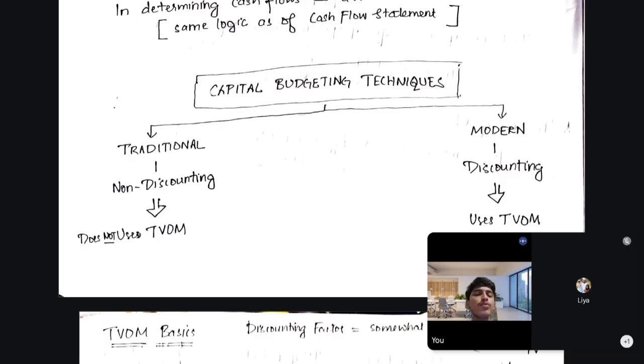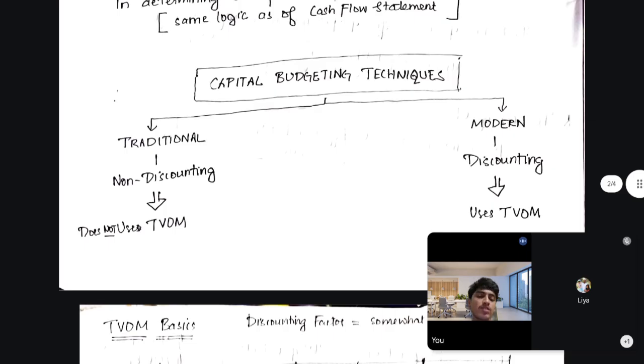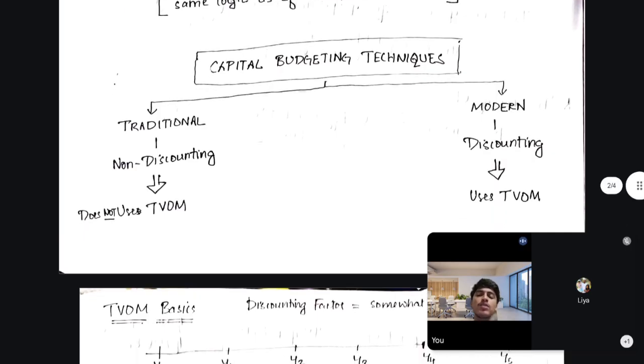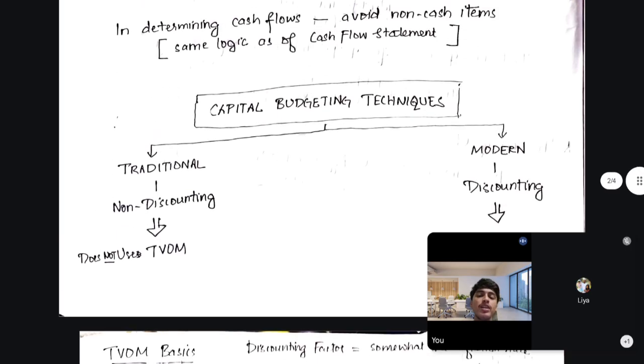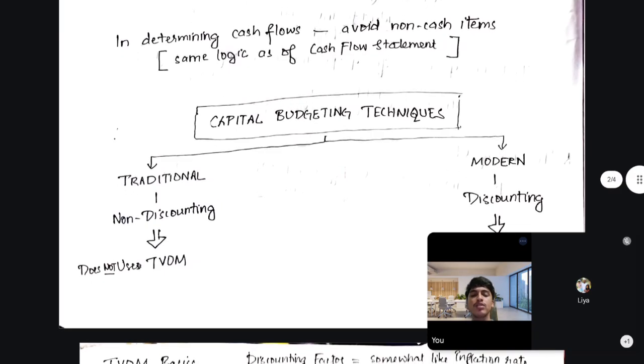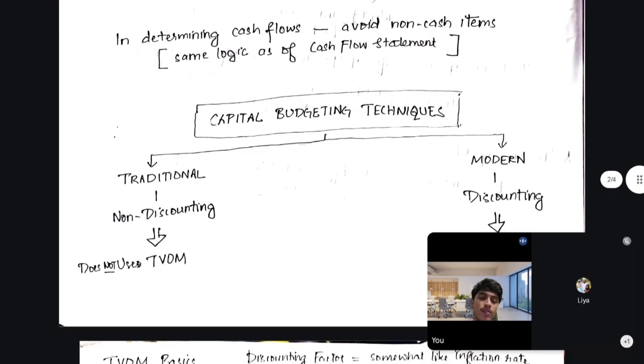So the difference between traditional and modern techniques is whether they use discounting techniques or not. In the sense that the previous methods didn't use discounting techniques. Discounting techniques means time value of money. They didn't apply time value of money in the past, so that's why traditional methods are called non-discounting.